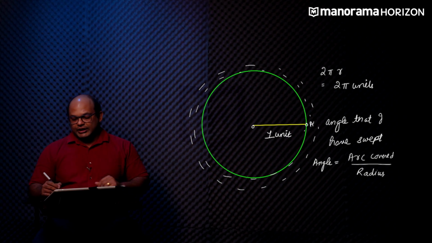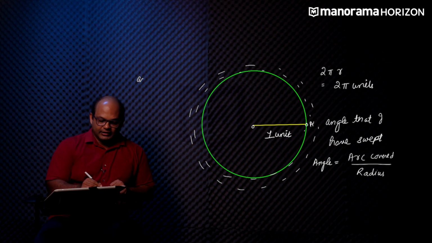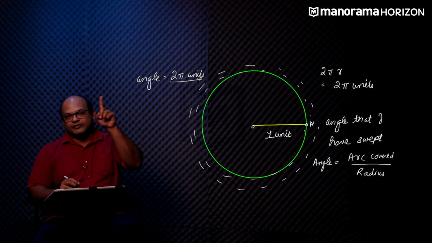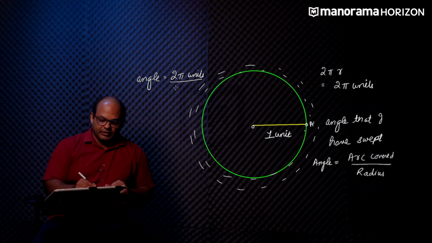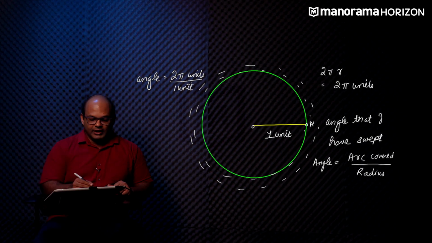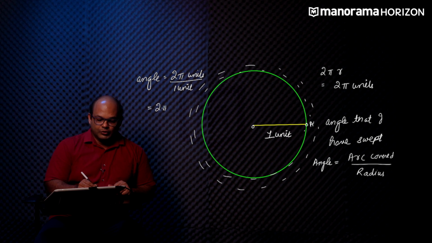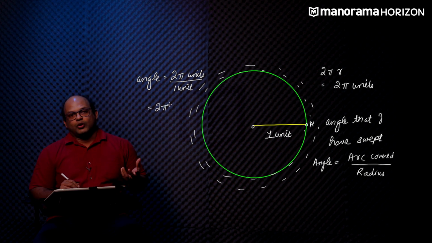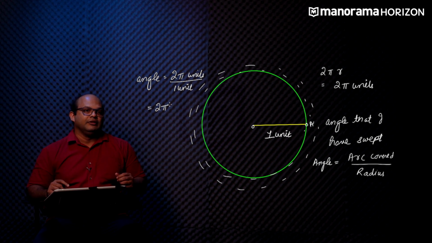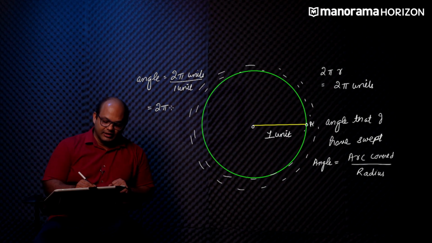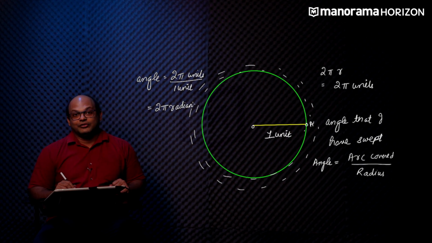And if I were to do this calculation, that gives us the angle is equal to 2 pi units, that is the total arc that I have covered in one complete journey, divided by 1 unit, that is the radius of this unit circle. That gives us an answer equal to 2 pi. But 2 pi what? What is the unit that we will use here? The unit that we use, the SI unit for angle measurement, is the radian. So I have covered exactly 2 pi radian.